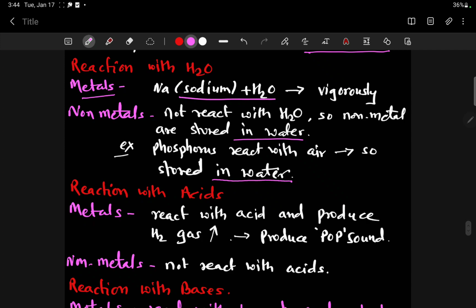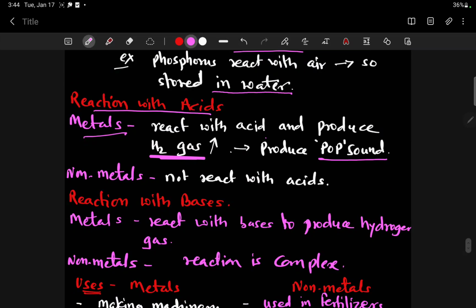Now the third important chemical reaction is reaction with acids. When metals react with acid, it produces H2 gas. During this production of H2 gas, there is formation of a pop sound. This pop sound indicates the presence of hydrogen gas in that reaction. Non-metals do not react with acids.